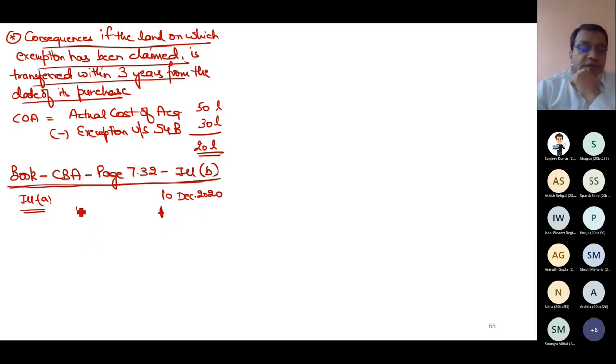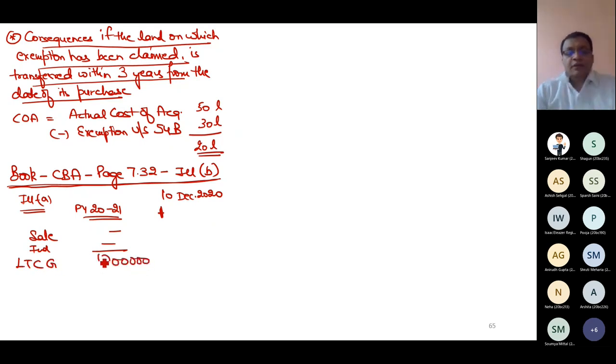A land was sold in the previous year 2021. So the sale value was not given, index cost not given. Directly I have been given the value of long-term gain, which was 17 lakh. So land was sold on 10 December 20.